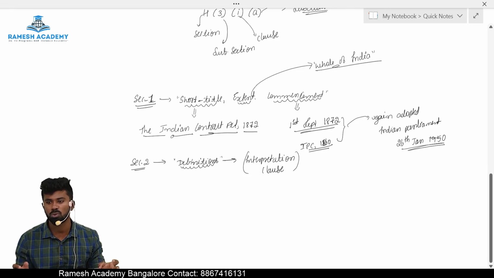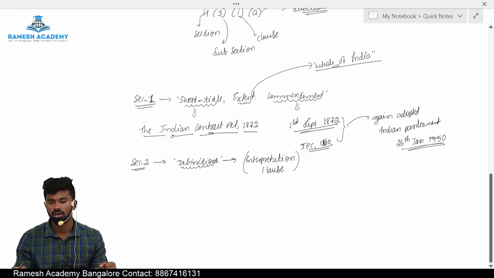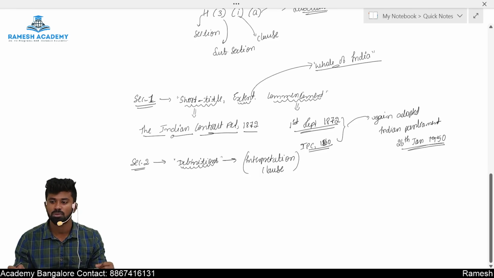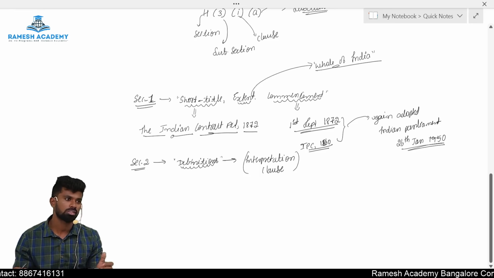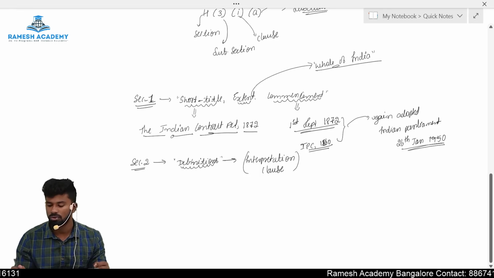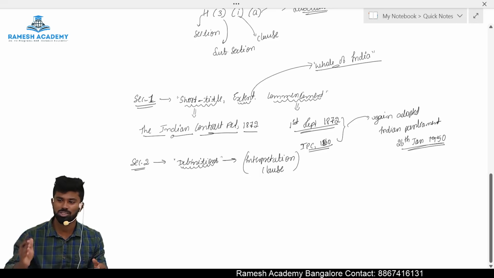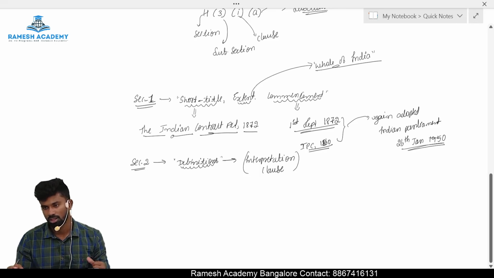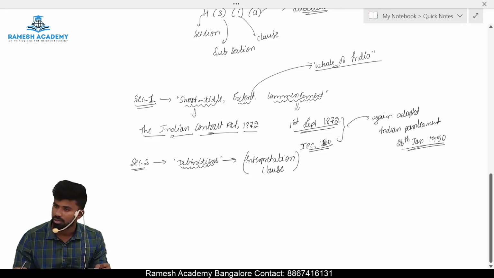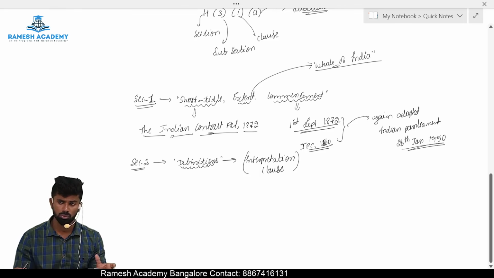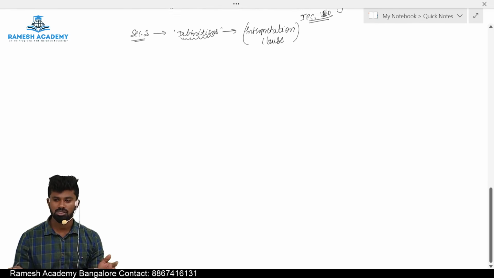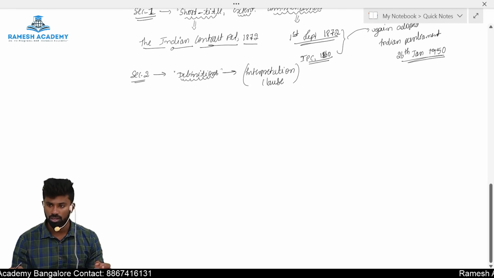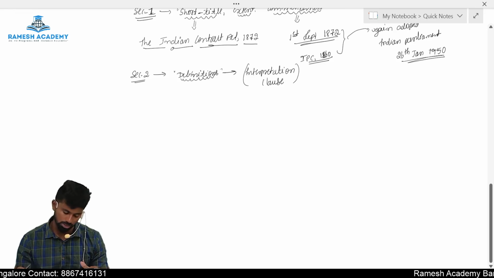Section number 2 provides the list of definitions which can be referred to understand the meaning. So in any law, if you want to search the meaning of a particular word, where can you search? Section number 2, which provides the list of definitions. Section number 1, short title, extent, commencement. Section number 2 provides the definitions. Clear? And we will discuss the definitions as and when they are required while discussing the other topics.